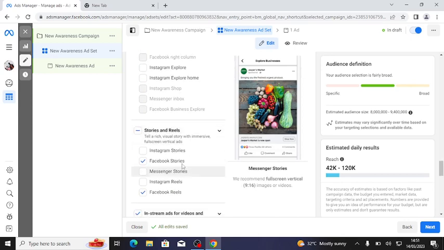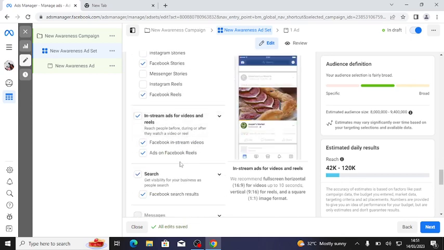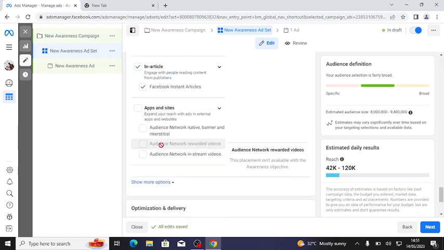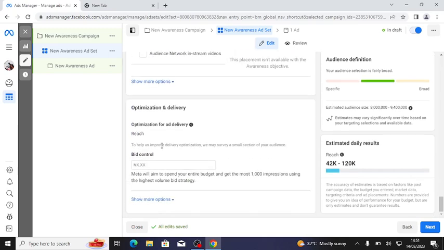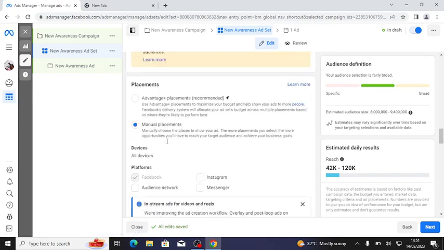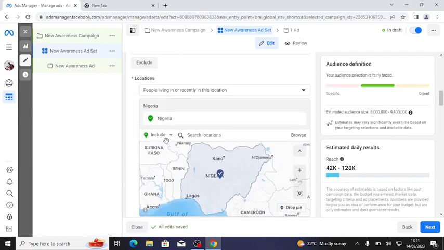Your ad will be shown on Facebook story, in articles and all that. So that is that about ad sets. So don't forget, it comprises your audience, your budget and placement.